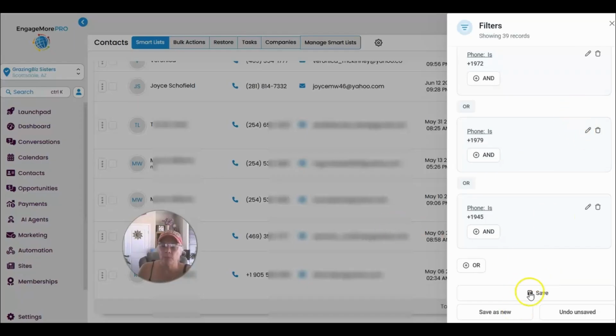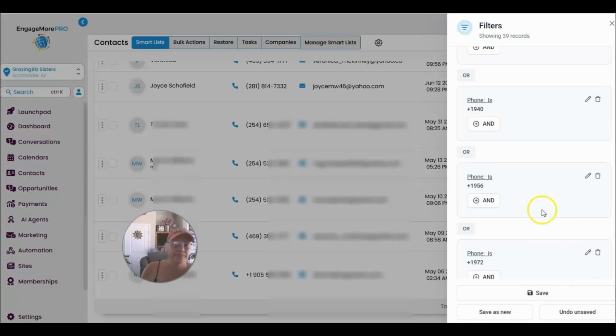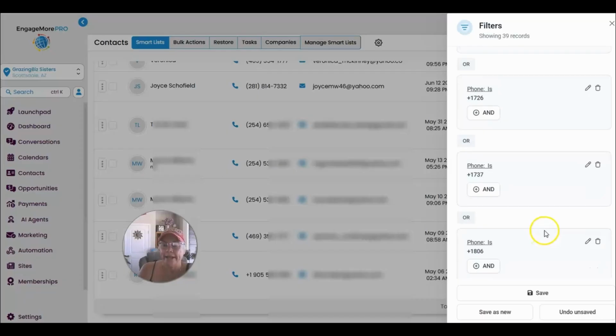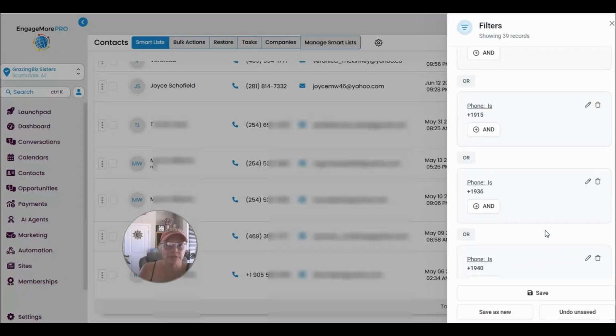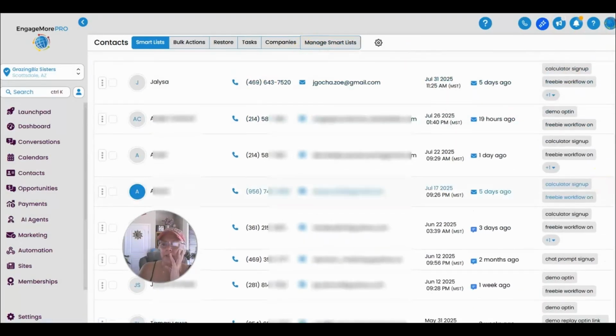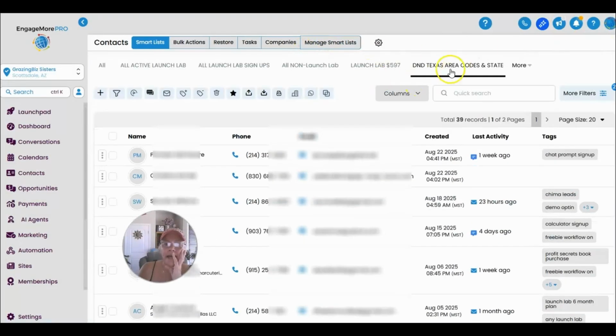So if you save it once, you can come back in and just keep saving it, so you don't run the risk of clicking the wrong thing, like I would, screwing it up, and then having to go back and start over. That would stink. But anyway, I went ahead and did that. And because I did save it, I now have it saved as one of my smart lists so that I can check it all the time.